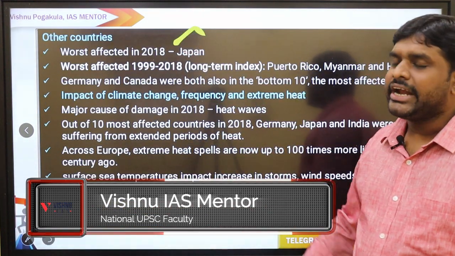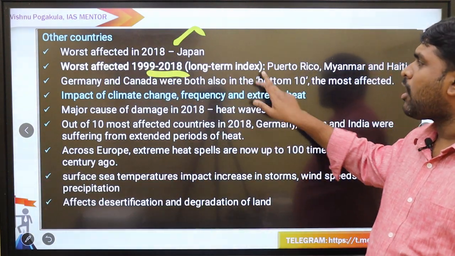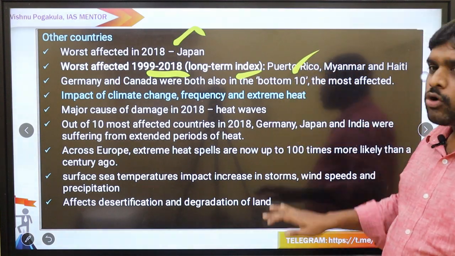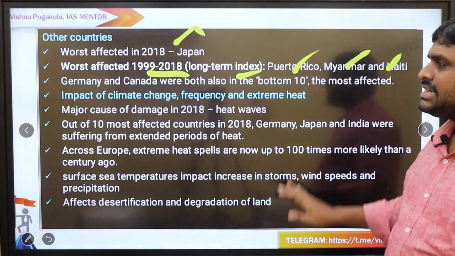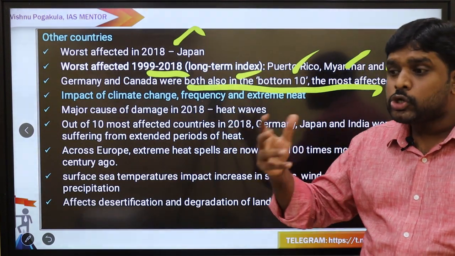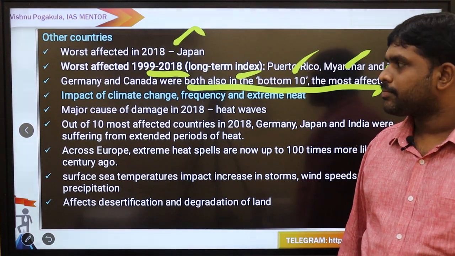Worst affected in 2018 is Japan. The worst affected from 1999 to 2018, the long-term index of 20 years, are Puerto Rico, Myanmar and Haiti. Germany and Canada were also in the bottom 10, the most affected because of the changes in climatic trends and how they are getting affected.